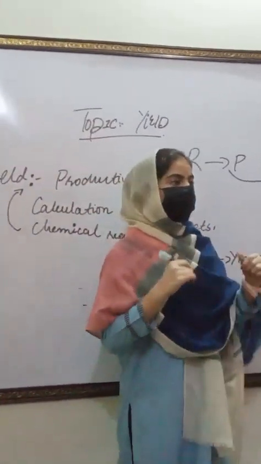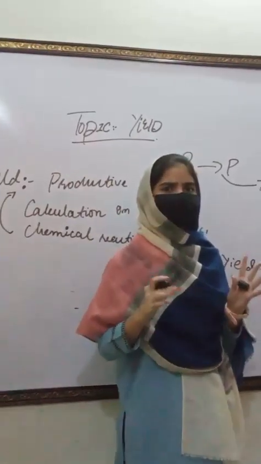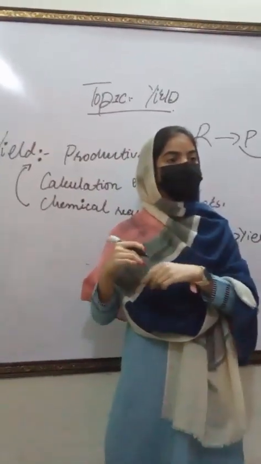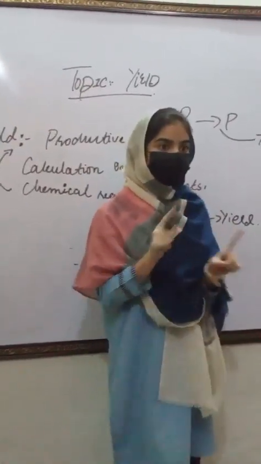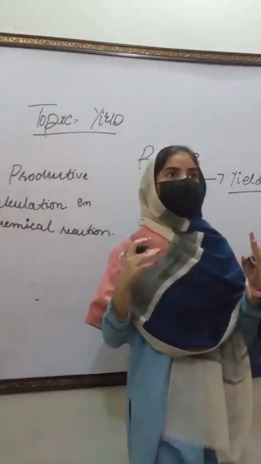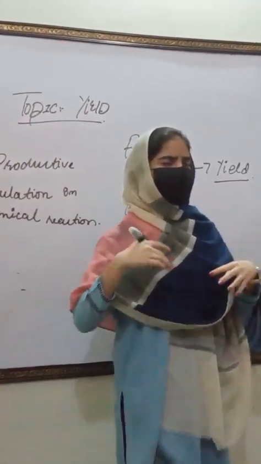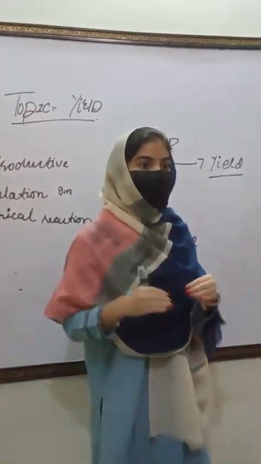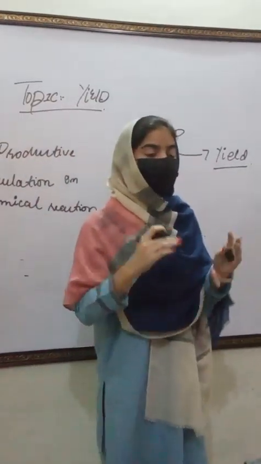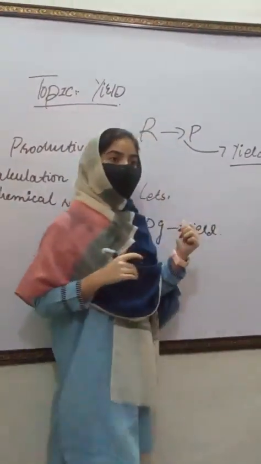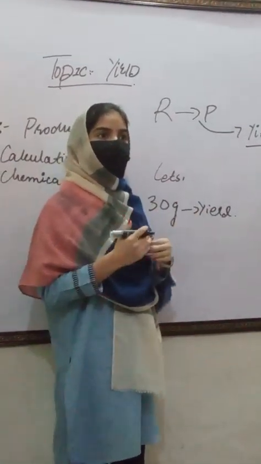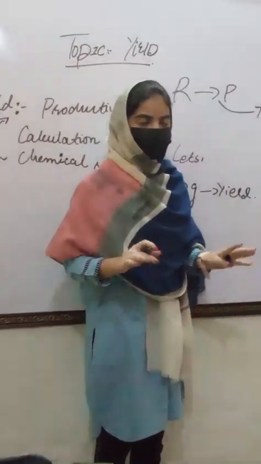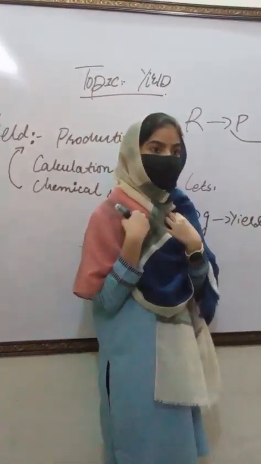You might hear the word theoretical and think of something like theory, and that's exactly right. Theoretical yield is the amount of product that we should get on paper, not in real life but in calculation. We just hypothesize, we just observe what we expect. Theoretical yield is the yield that we should get only on paper, not in the lab, not in the experiment. We just think about something, we just expect something.